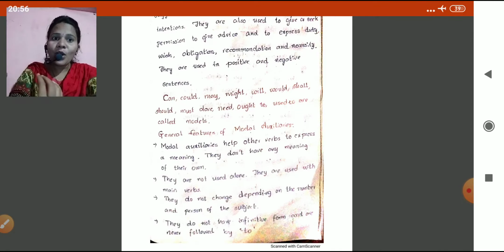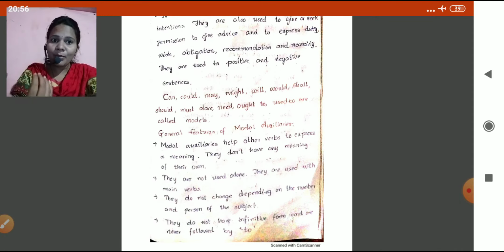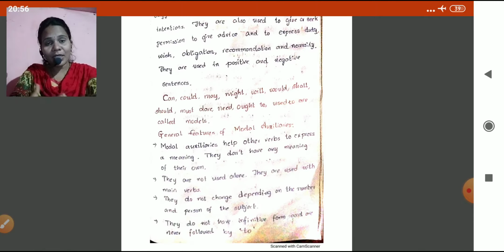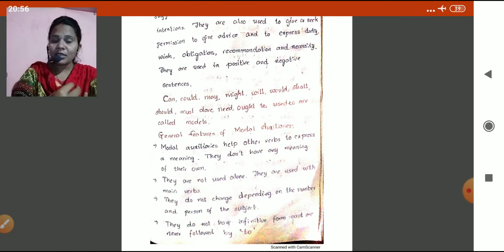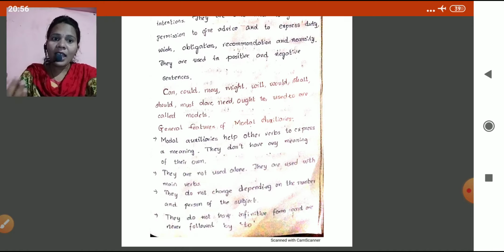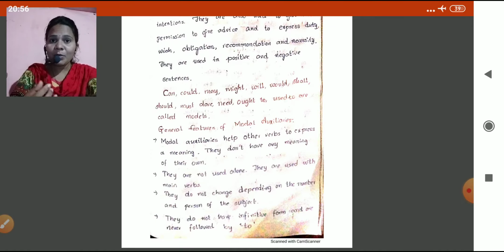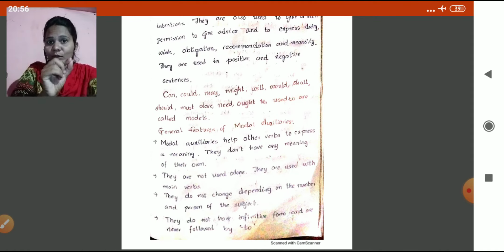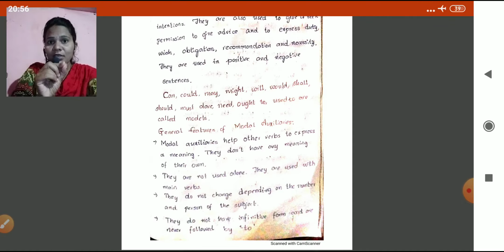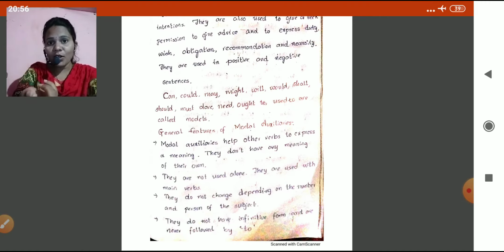They do not change depending on the number or person of the subject. Nothing but subject verb agreement. They do not have infinitive form. It means "to" plus V1, no. Okay, "to" plus V1, so we cannot write like this.